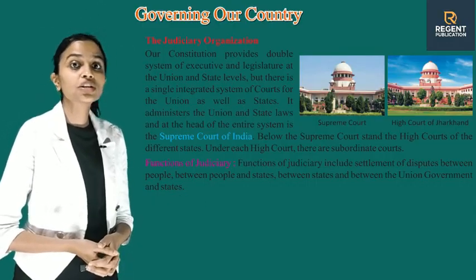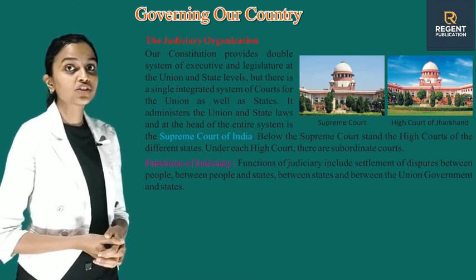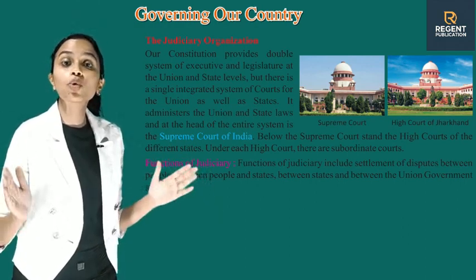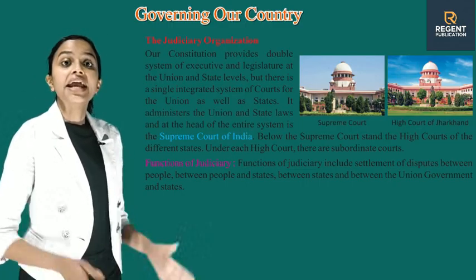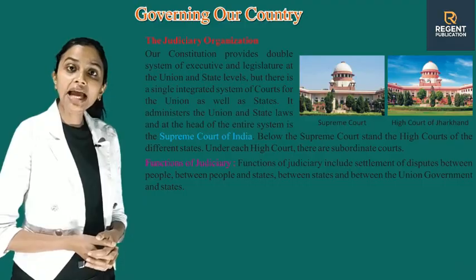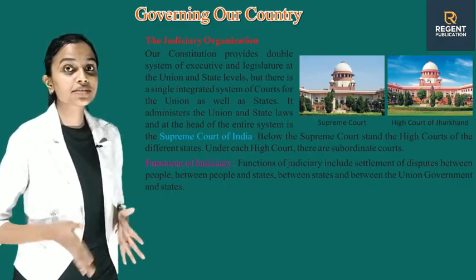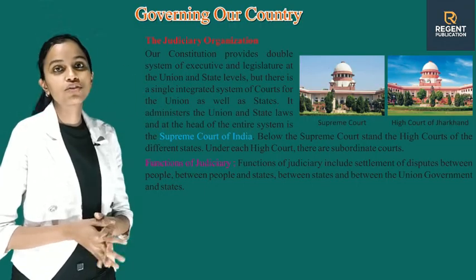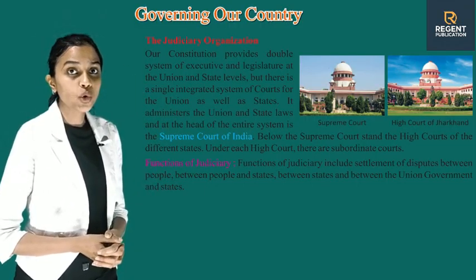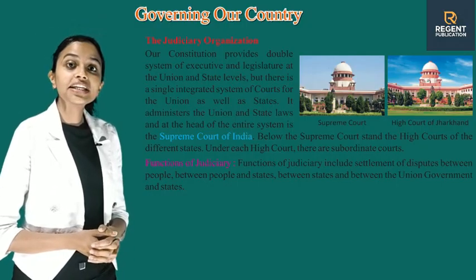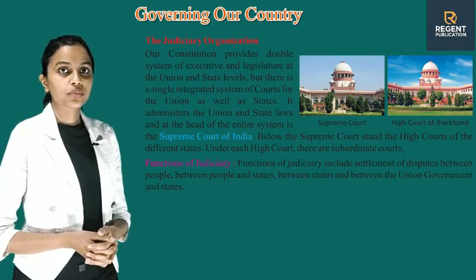It administers the union and state laws, and at the head of the entire system is the Supreme Court of India. Below the Supreme Court stand the high courts of the different states. Under each high court there are subordinate courts.